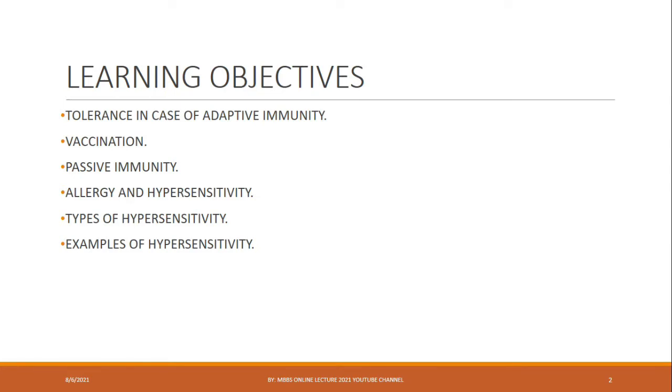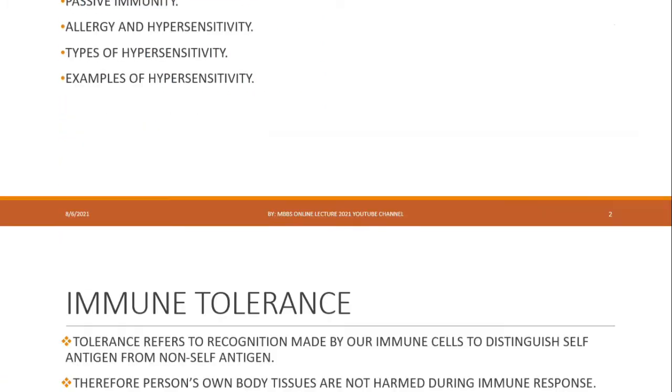These are: tolerance in case of adaptive immunity. What is tolerance? Vaccination. What is the concept of vaccination? Passive immunity, allergy and hypersensitivity, types of hypersensitivity, and examples of hypersensitivity. The section on hypersensitivity falls in the category of immune disease and autoimmune disease. While for passive immunity, we have given a brief overview in previous lectures. So first of all, immune tolerance.